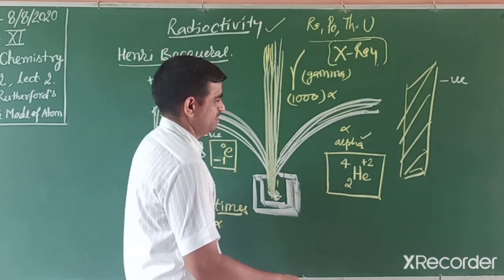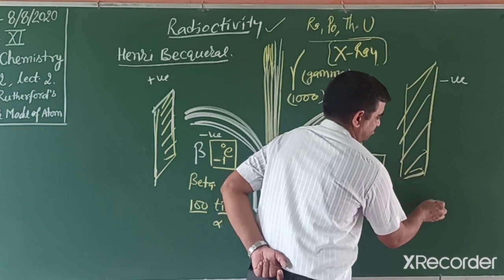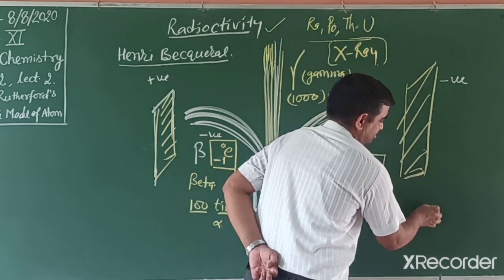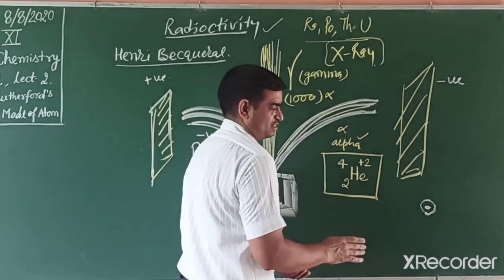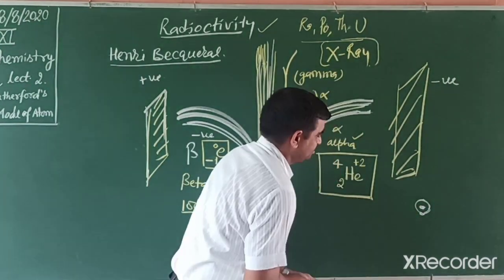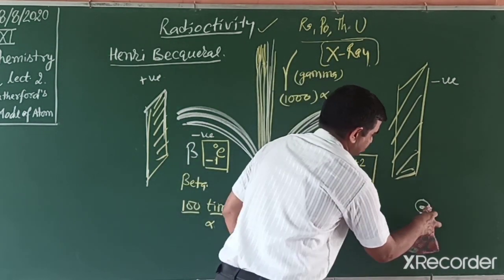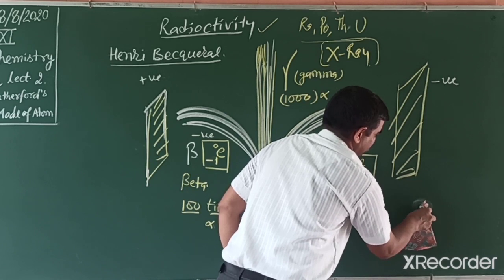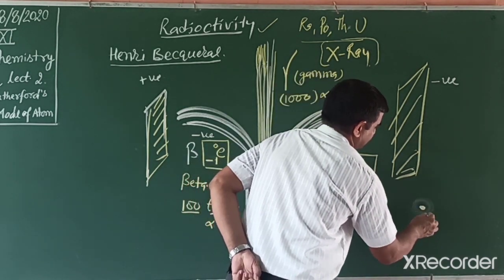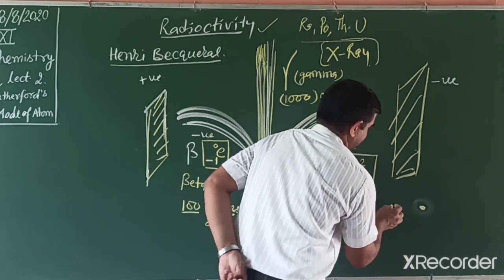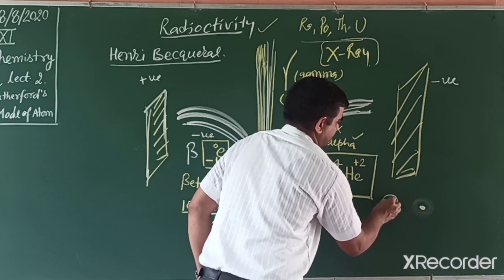And students, helium, which we studied earlier in 9th class, has a nucleus and the electrons revolve around it. If we remove these electrons, then it converts into an alpha particle. Helium has a nucleus at the center and 2 electrons.